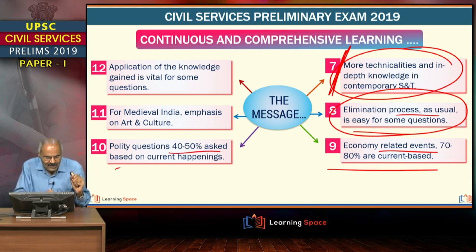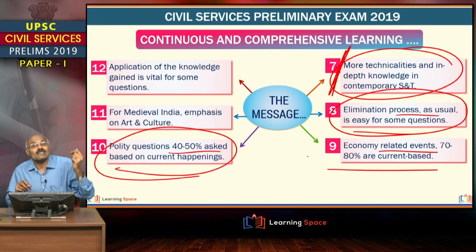Then polity questions, almost 40 to 50% are asked based on current happenings. For example, office of profit, removal of the judge. These are in the news. That's why those questions are asked. And for medieval India, the emphasis is on art and culture, right? So when students are looking at medieval India, please dig into art and culture.